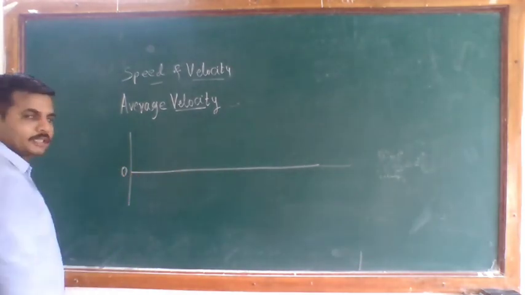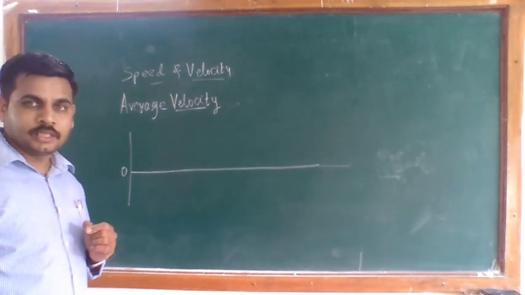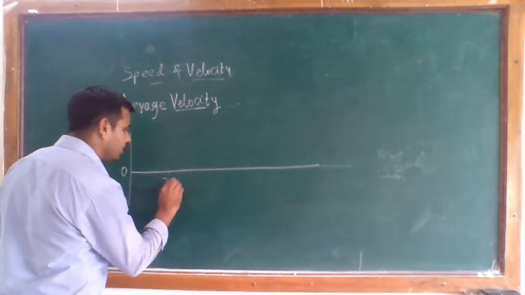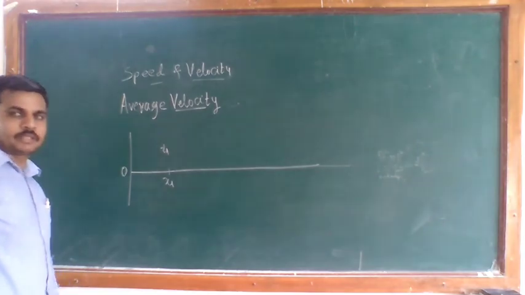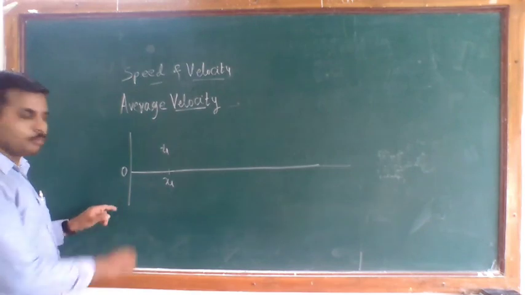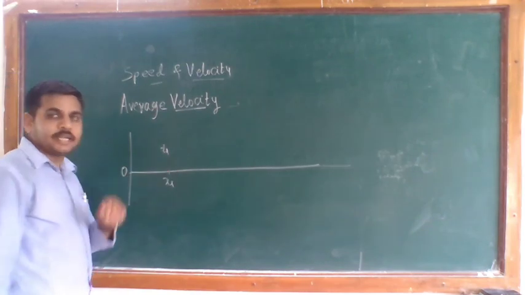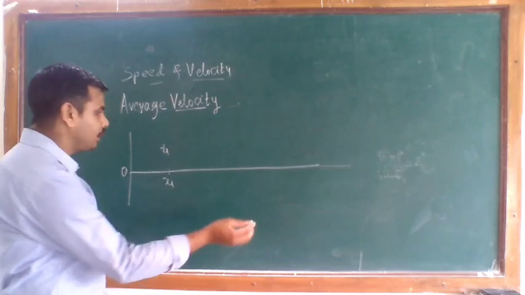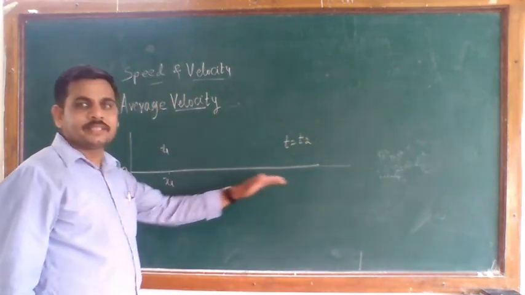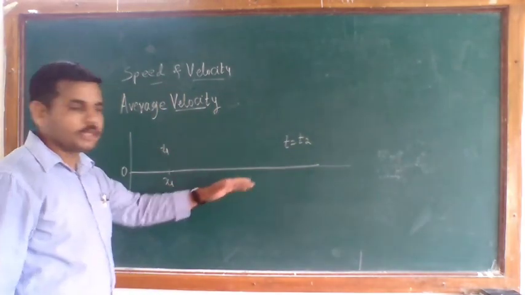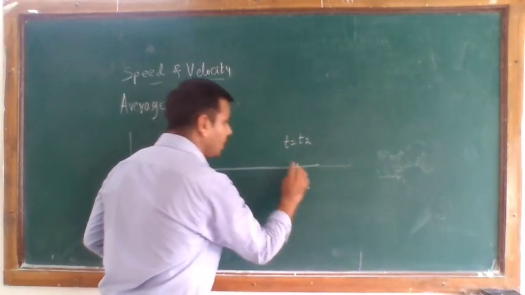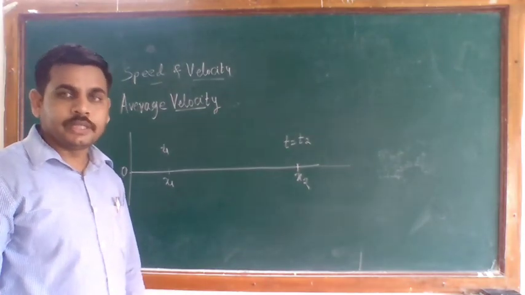At a particular time t1, this motorcycle has traveled the distance x1. Again for time t2, your bike is moving along the x direction, changing its position from x1 to x2 at time t2.